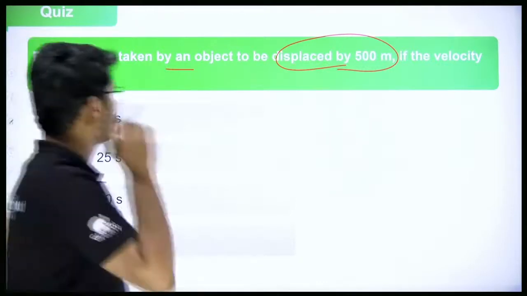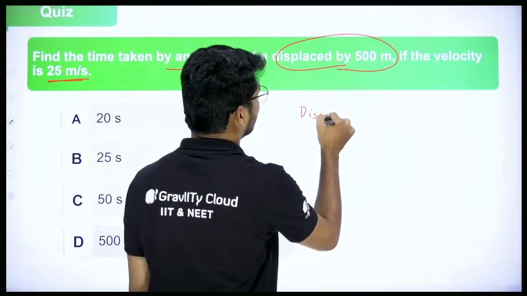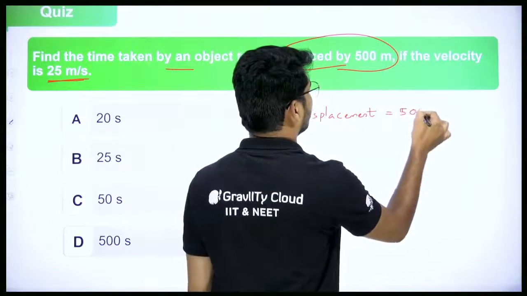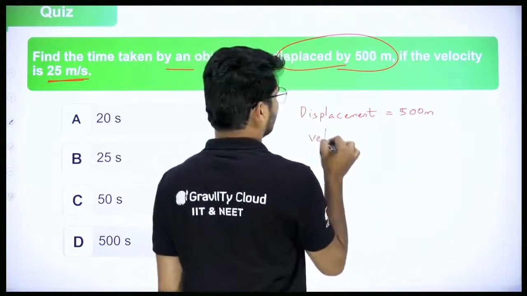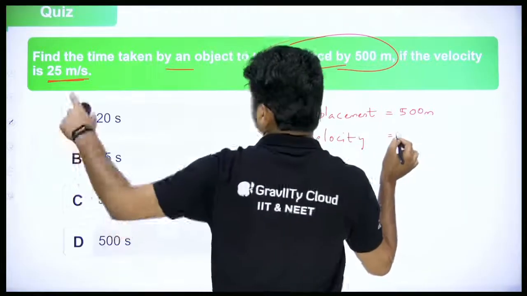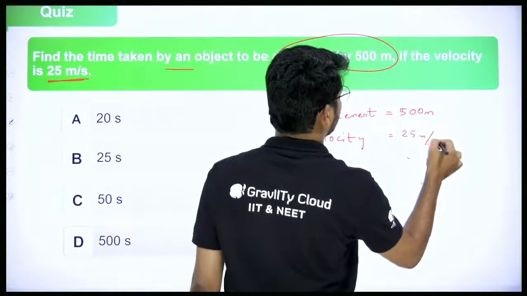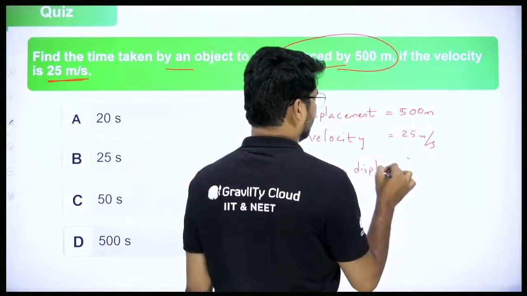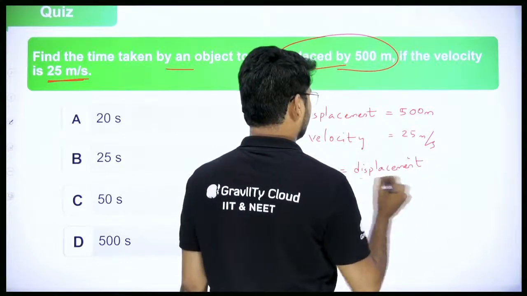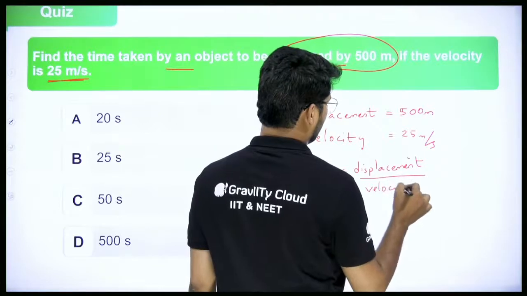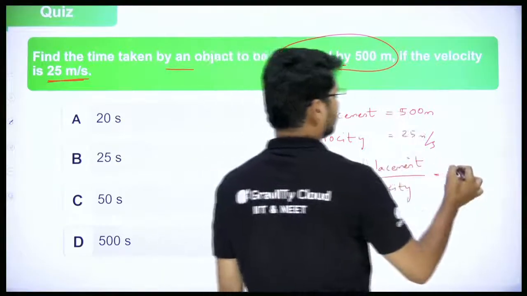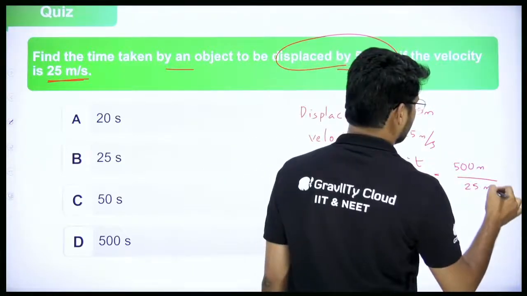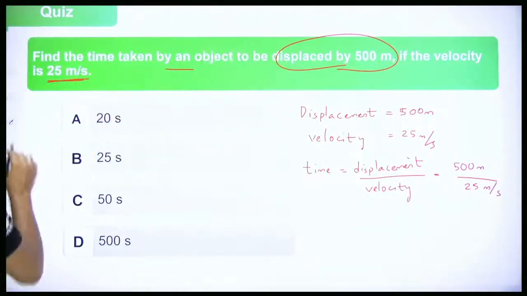Yeah, let me solve it now. So here displacement is given as how much? 500 meters. And the velocity is given as how much? 25 meter per second. That's it. So time is equal to displacement by velocity. And what is that going to be? Displacement is 500 meters. Velocity is 25 meter per second. Now you can do the calculation, yes or no.